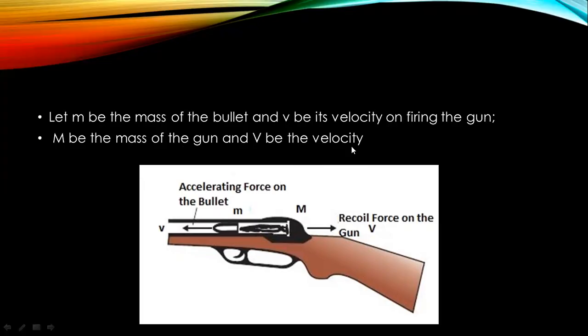Now you can see this in the figure. This is the recoil force on the gun. You know, when the bullet is fired, the gun recoils back with a jerk. The gun comes back with a jerk, and that is known as recoil of the gun.